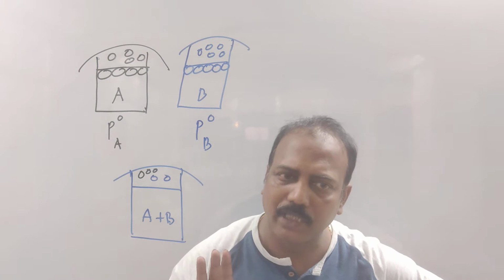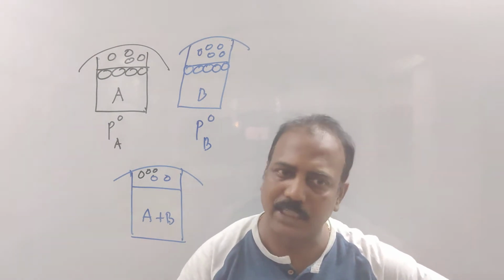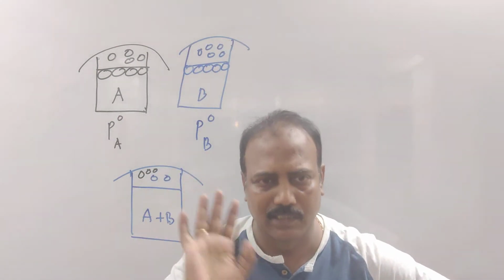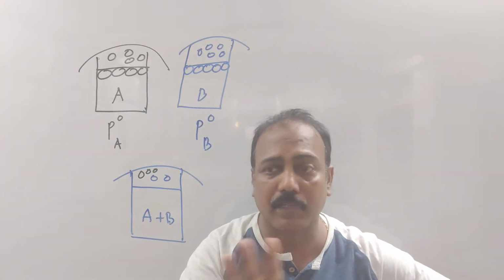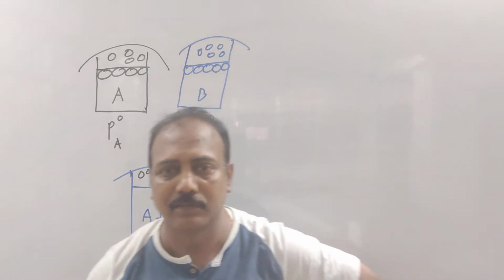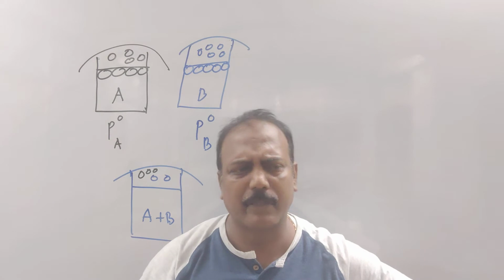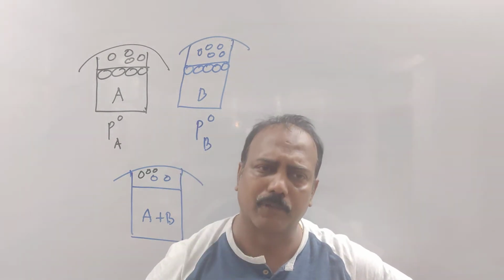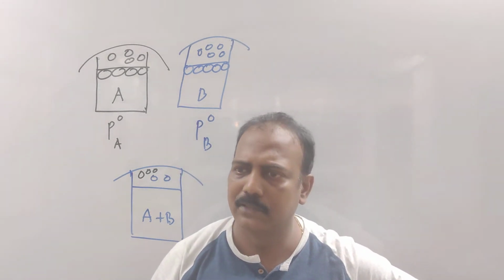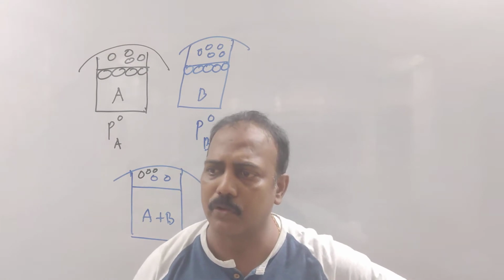Volatility is one factor, that is fine. If something is more volatile, that will be evaporated more. But you are not going to the perfect reason. Suppose the volatility is almost the same. Who will contribute more?